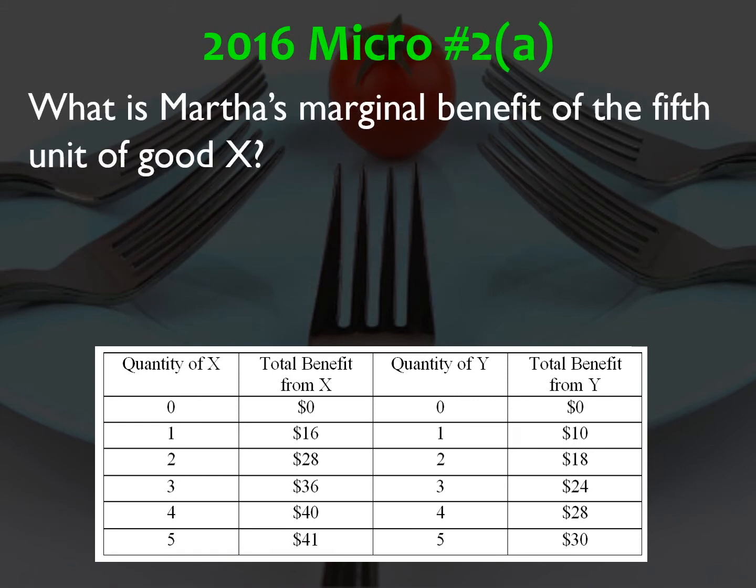A, what is Martha's marginal benefit of the fifth unit of good X? So here's the fifth unit of X. We notice that the total benefit has increased from $40 to $41 with that fifth unit, and that difference represents the marginal benefit. 41 minus 40 is $1.